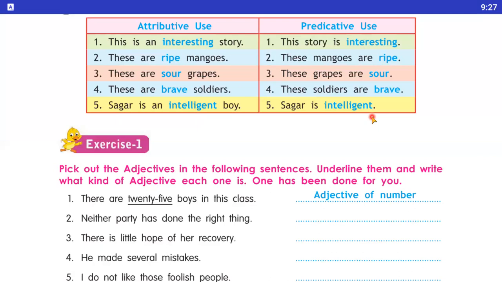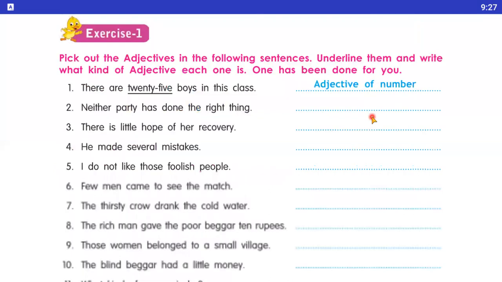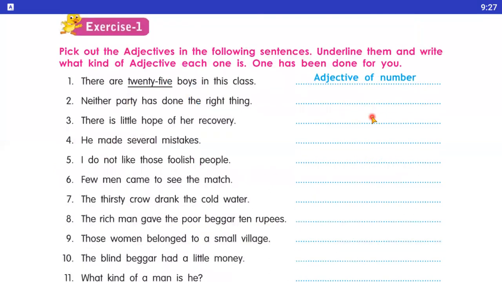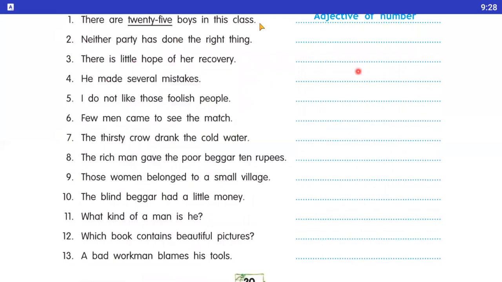Okay, so let's start exercise number 1. Pick out the adjectives in the following sentences, underline them, and write what kind of adjective each one is. One has been done for you. Number 1: There are 25 boys in this class. So here it is an adjective of number. Why? Because here it shows 25.